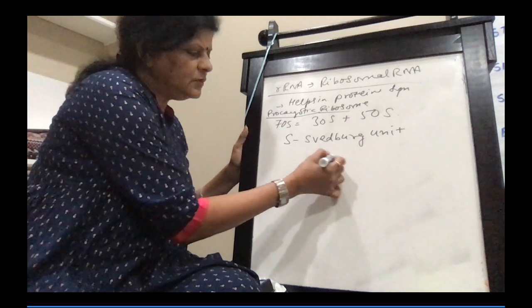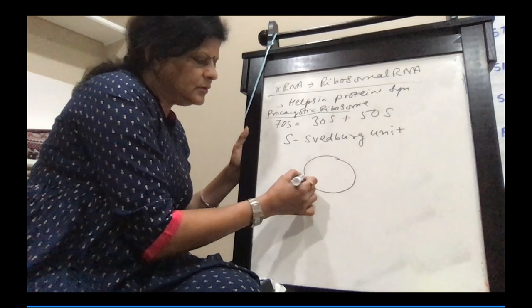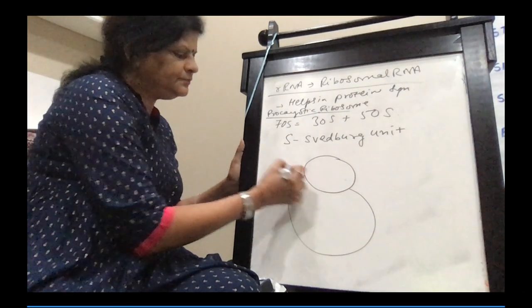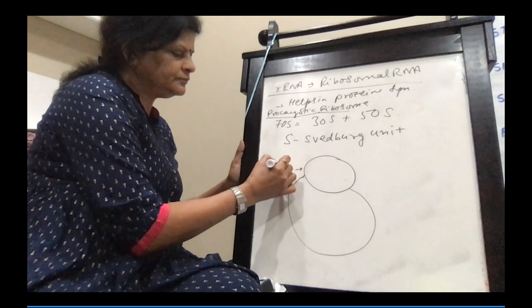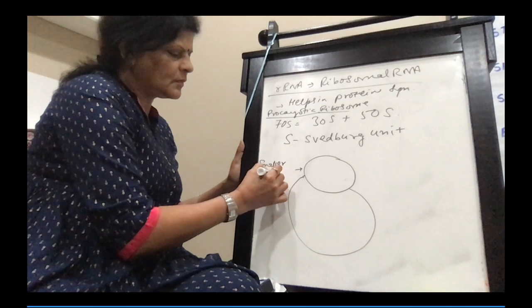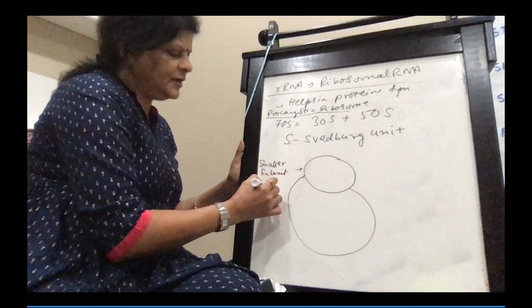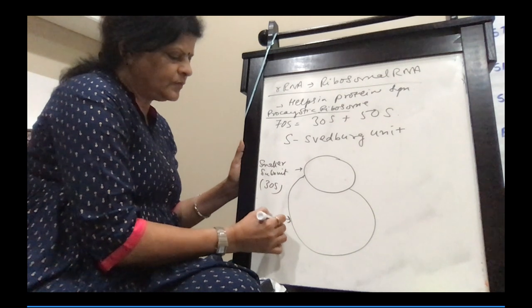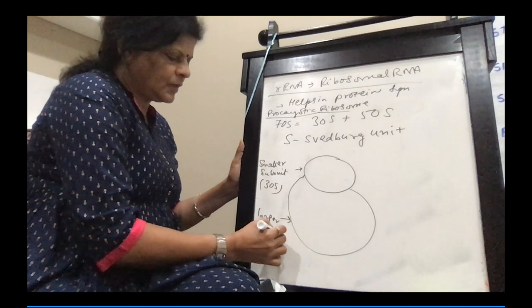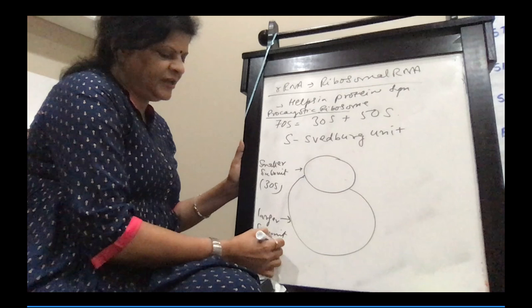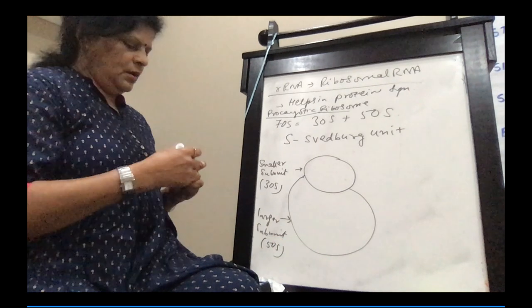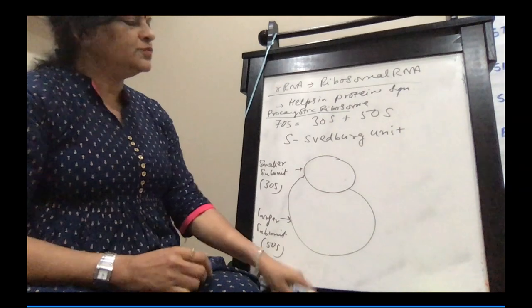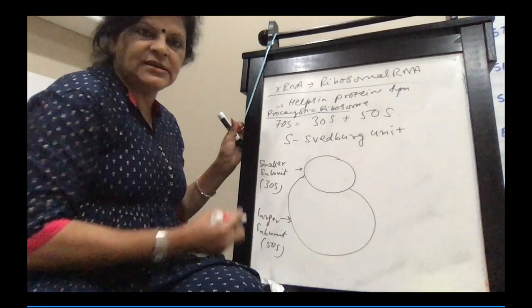Now that is done, let's make its diagram. This is the smaller subunit, 30S. This is the larger subunit, 50S. Now, ribosomes have RNA in them.